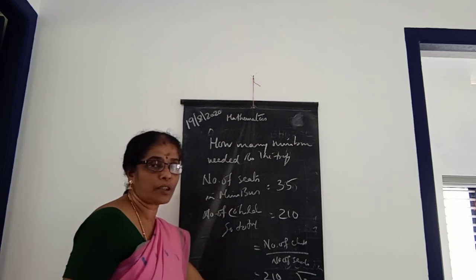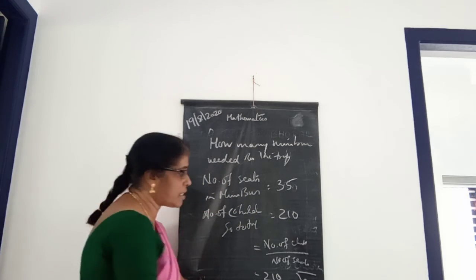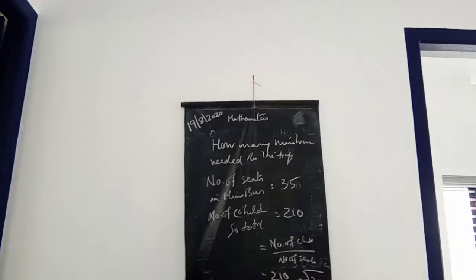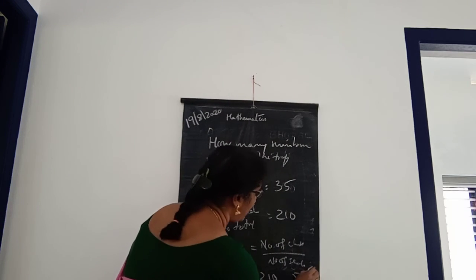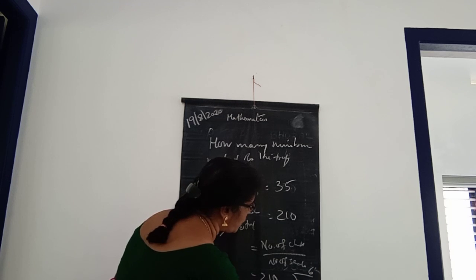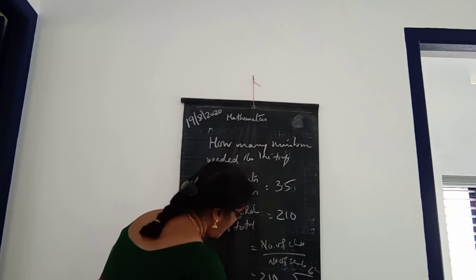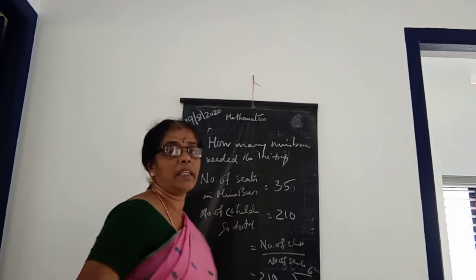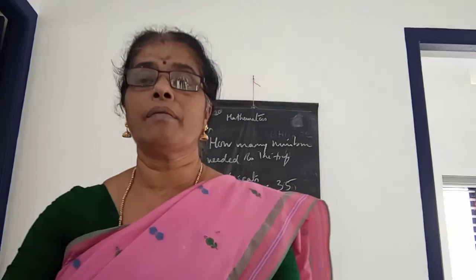How many 35s in 210, children? We can take 6. If we take 6, 6 fives are 30, remaining 3. 6 threes are 18 plus 3, 21. Then 210. Then how many buses are needed? 6 buses needed.